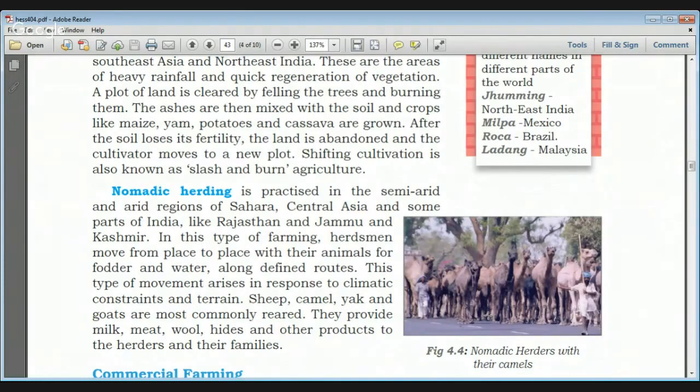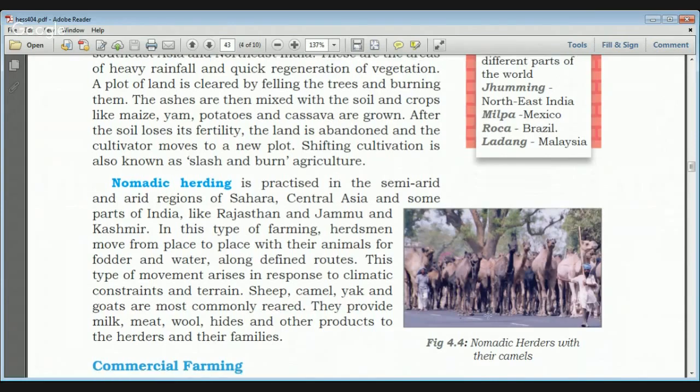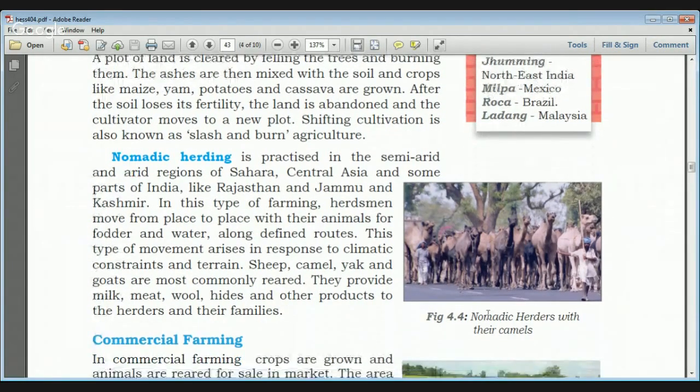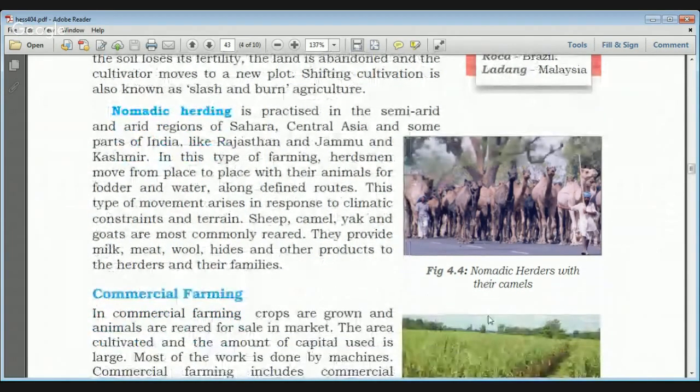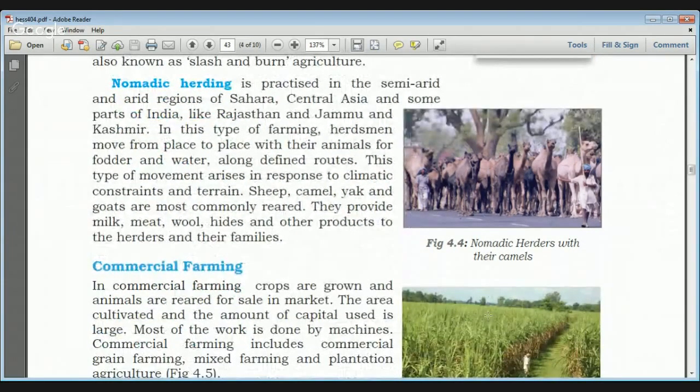In this type of farming, herdsmen move from place to place with their animals in search of new pasture or fodder and water along defined routes, and this type of movement has arisen in response to climatic constraints and terrain. Animals like sheep, camel, yak, and goats are most commonly reared, and they provide milk, meat, wool, hides, and other products to the herders and their families.